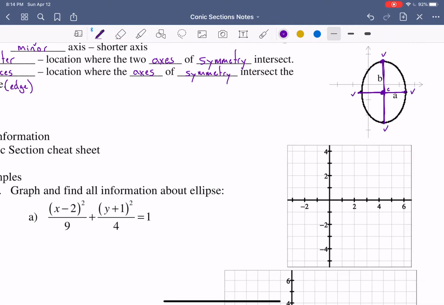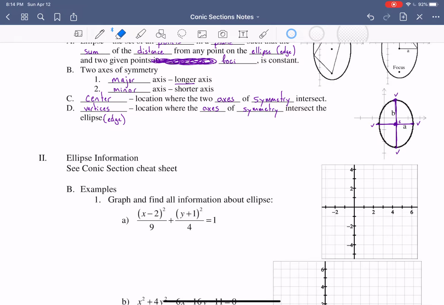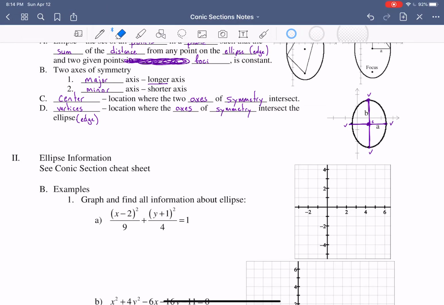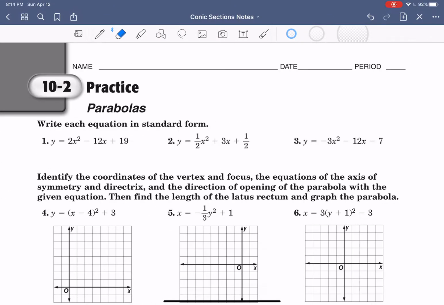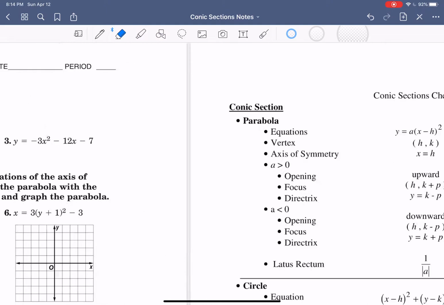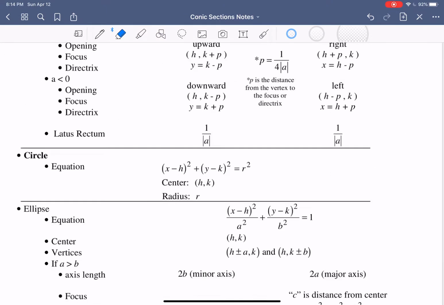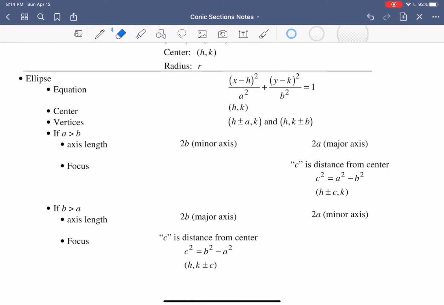So let's start looking at some examples. This is a little bit more complicated than a circle, but it's still within manageable reach for week 11. So let's use our cheat sheet. I'm going to go to it once, and I'm just going to refer back to it because I have it open on a separate device. All the way in the back, we have all this stuff for an ellipse. So we have the equation, which we said we're going to call vertex form, even though it's not really what we should call it.